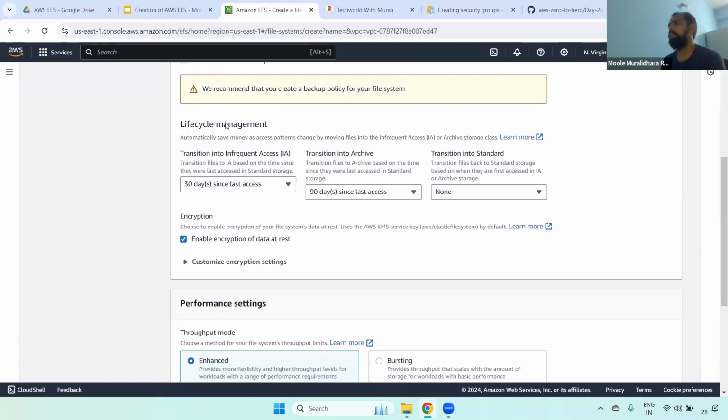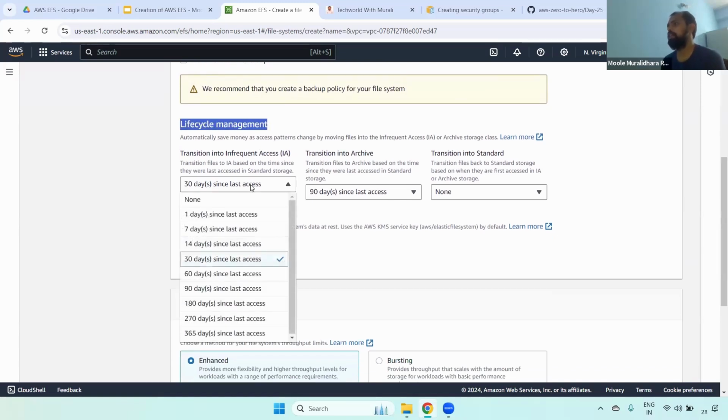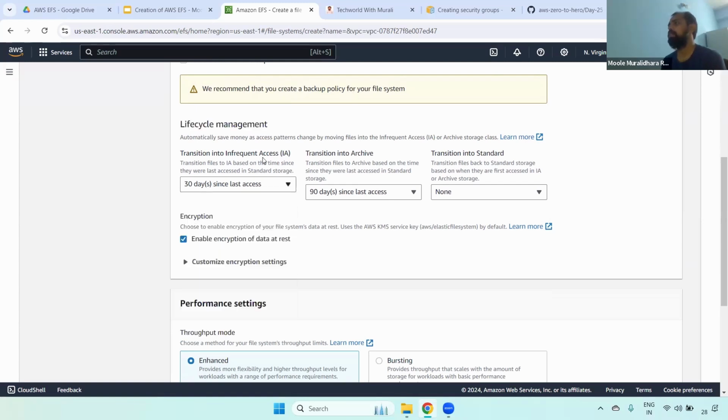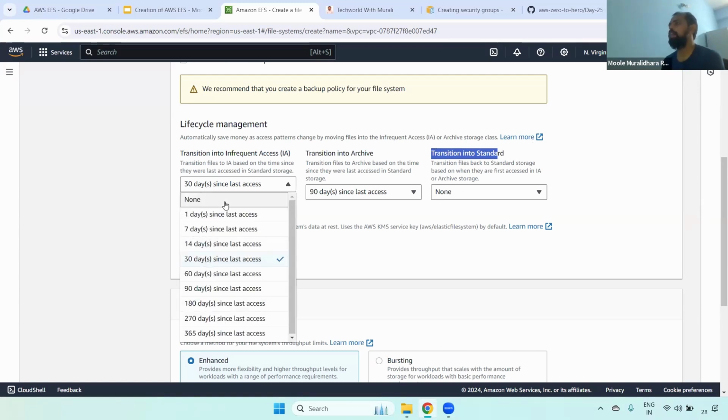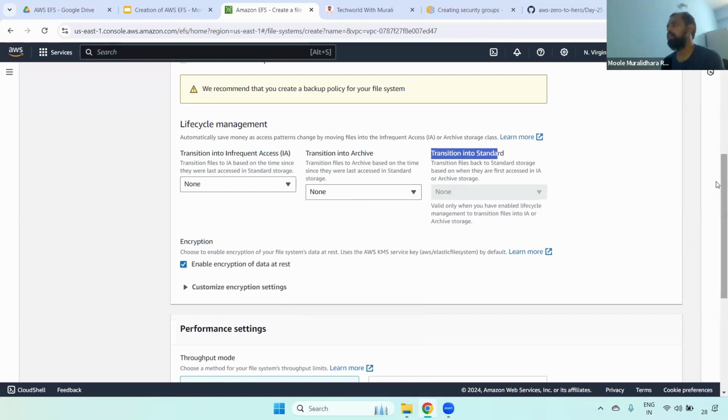Also, if you see lifecycle management, it decides where you want to store data after a number of days. After 30 days, you can move data from Standard to Infrequent Access. Similarly, after a specific number of days, you can move it to Archive. If your data is infrequently accessed and you want to move it back to Standard, you can choose that option. But in real time, it is very rarely used. Just leave it as None; we don't require it.